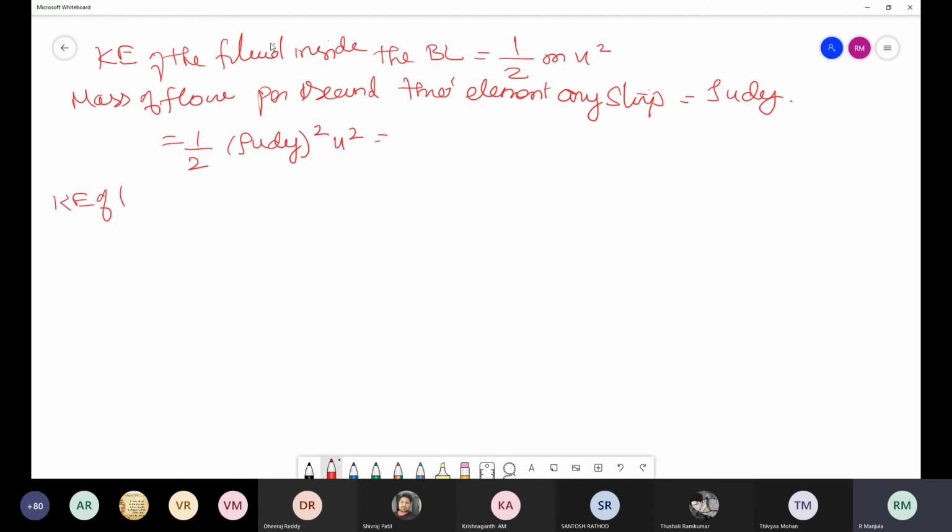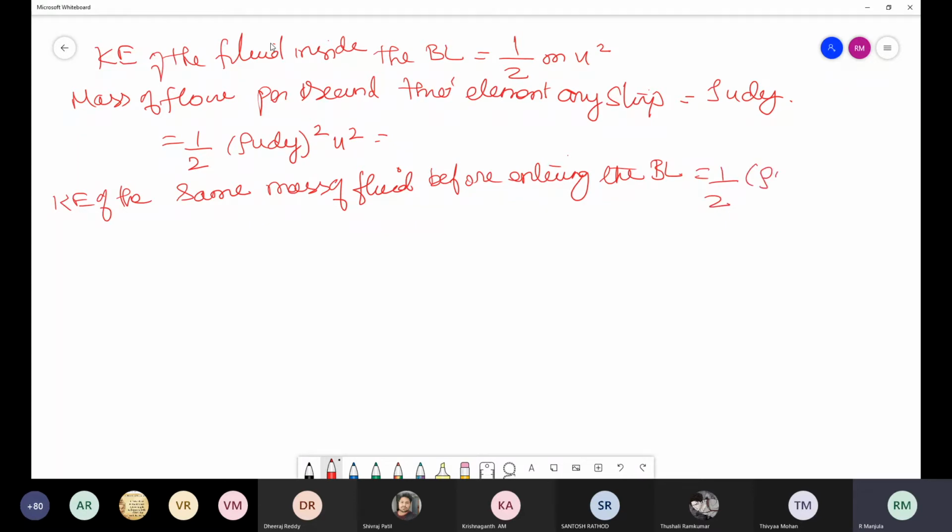And the kinetic energy of the same mass of fluid before entering the boundary layer, what is it? Half into rho into u into dy into capital U square.